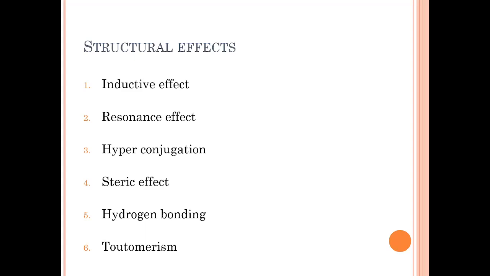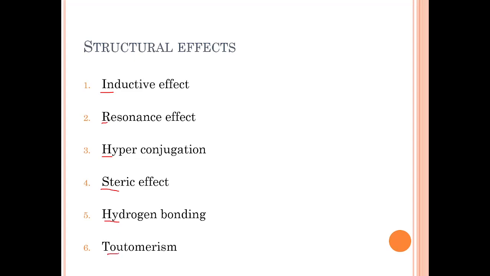So this difference in physical and chemical properties is due to the structural effect, or sometimes they are referred to as electronic effects. So let's see what are the structural effects which are affecting our acid and base strength. So friends, the first structural effect is inductive effect. Second is resonance. Third one is hyperconjugation. Fourth one is steric effect. Fifth one is hydrogen bonding. And lastly, the sixth one is tautomerism.